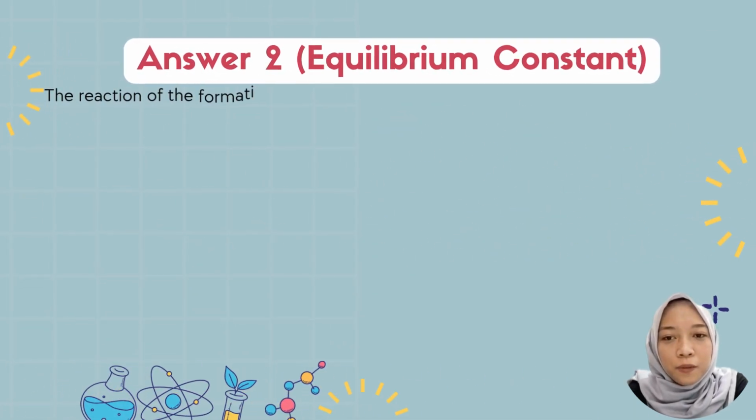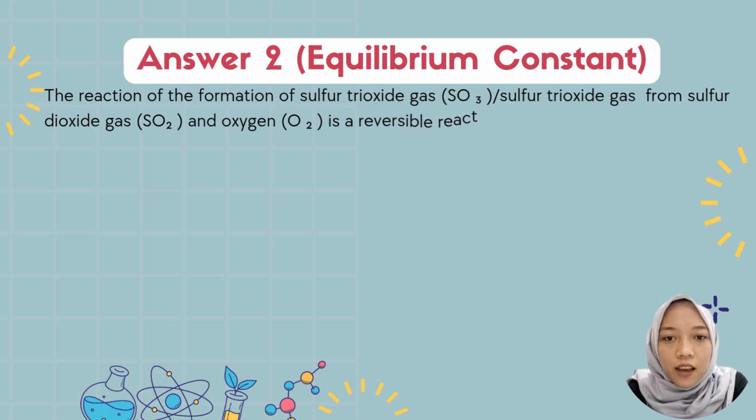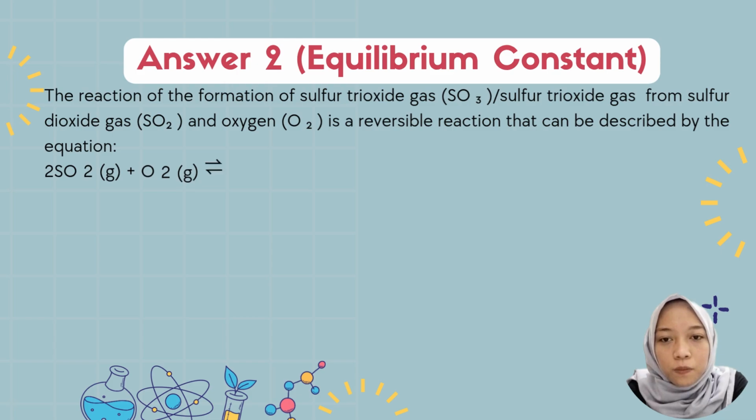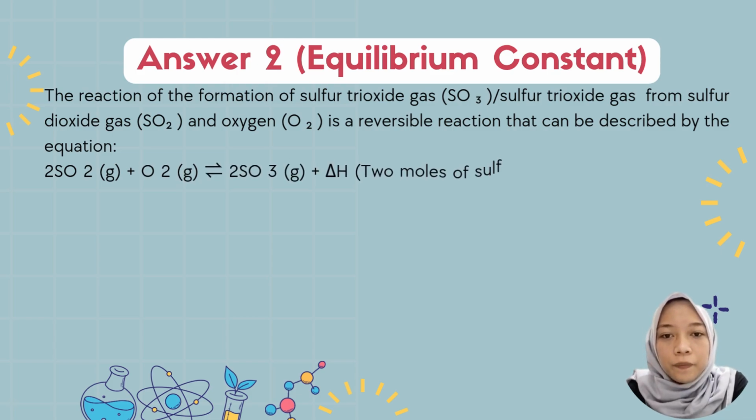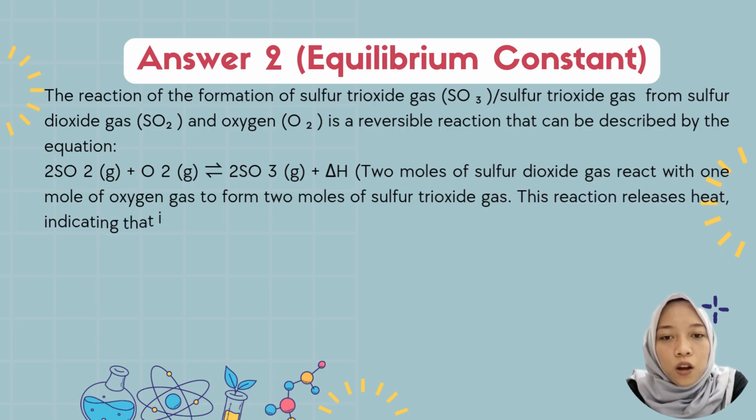Answer to question 2. Equilibrium constant. The reaction of the formation of sulfur trioxide gas from sulfur dioxide gas and oxygen is a reversible reaction that can be described by the equation: 2 moles of sulfur dioxide gas react with 1 mole of oxygen gas to form 2 moles of sulfur trioxide gas.